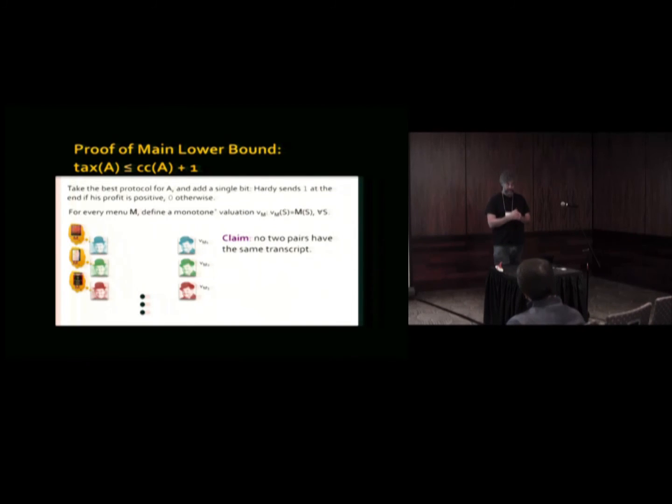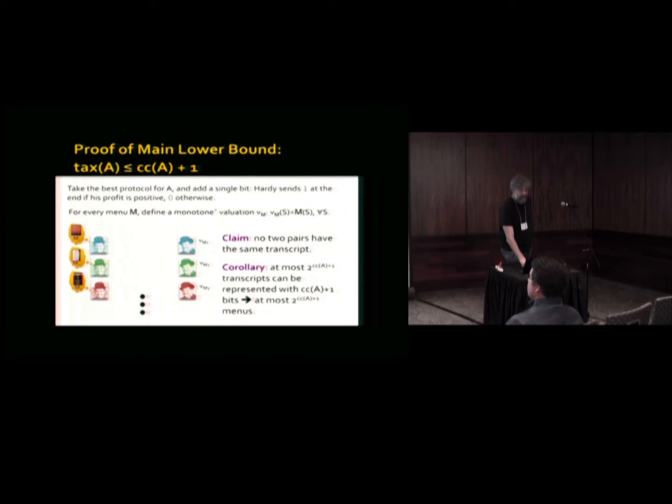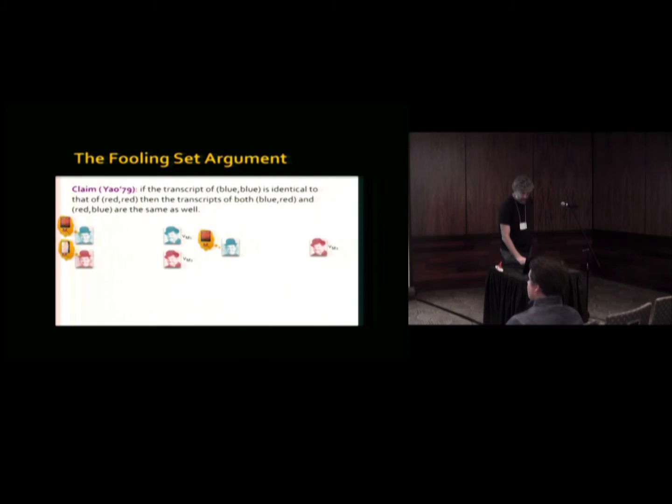Why this is the case, we'll see in the next slide. But the point is, once we know that you can't have the same protocol in each one of these pairs, then of course the number of bits that you need is at least log of the number of different pairs, and you get the lower bound that you want. This is a classical fooling set argument.